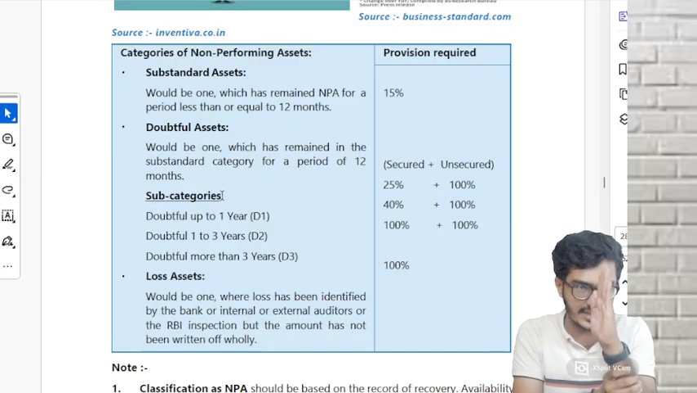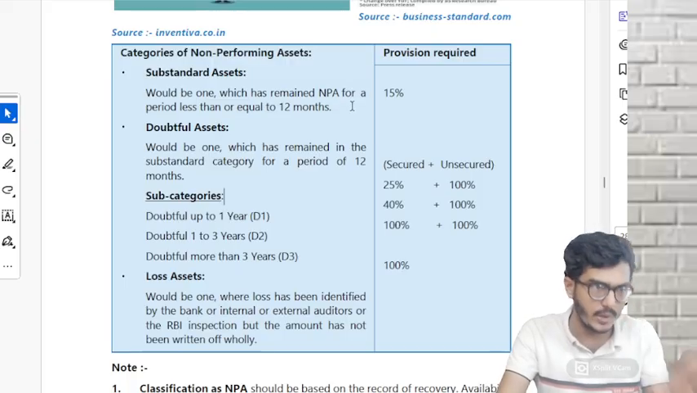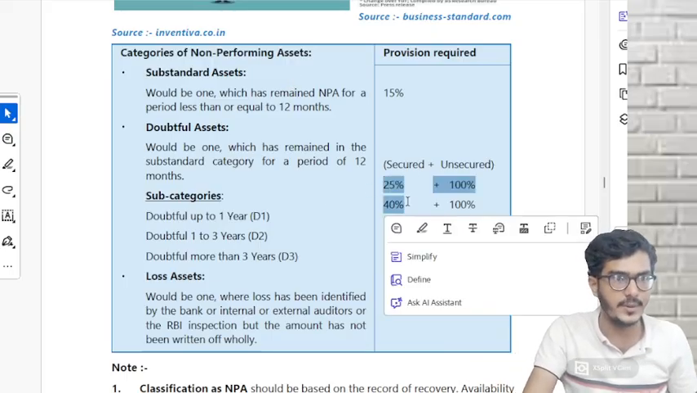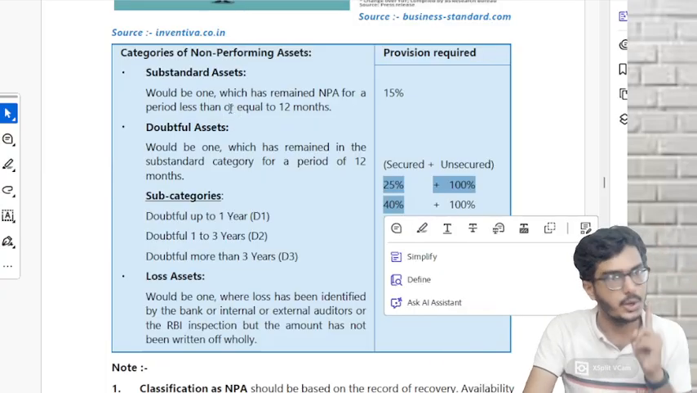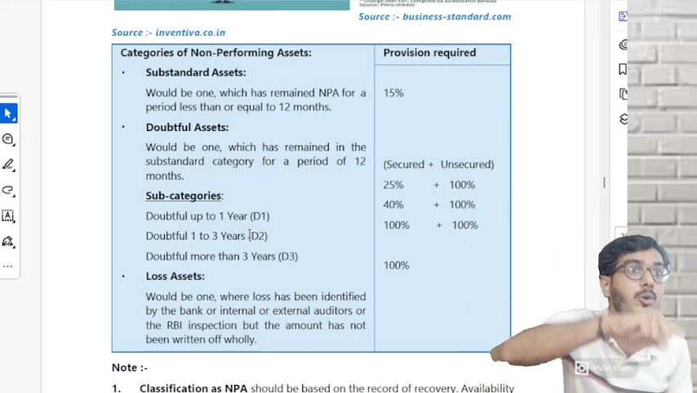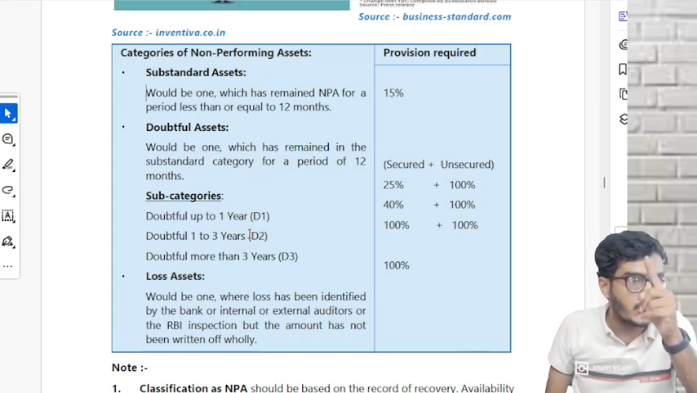That means once it is NPA, immediately you have to make a provision of 15%. Up to 12 months, keep it as 15%. Once crossed, you'll have to convert into 25%. That means for 1 more year, you'll keep it under doubtful category number 1, 25%. Again, once doubtful category 1 is crossed, then doubtful 1 to 3. That means 2 years. If you see, 1 to 3, only 2 years are there: 1 to 2, 2 to 3.